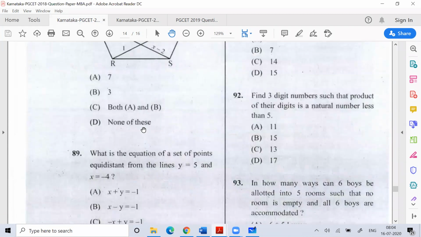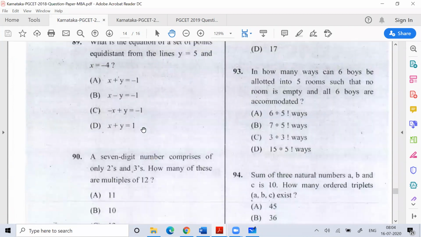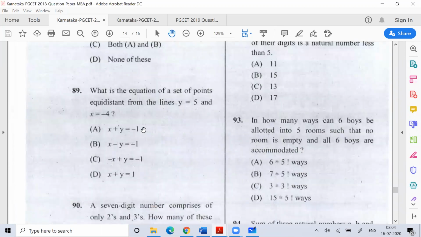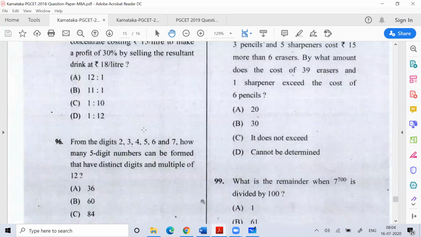One question, then two, three, four, five, around six questions came in 2018 based on this topic called permutation combination. So by that you can understand how important this topic is for you.